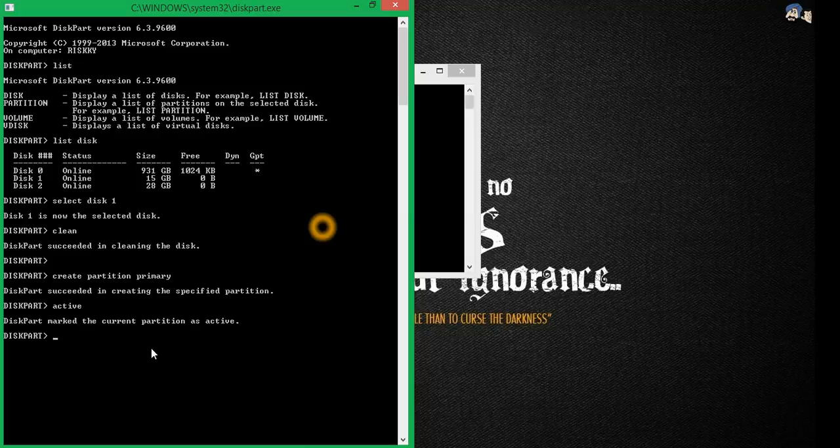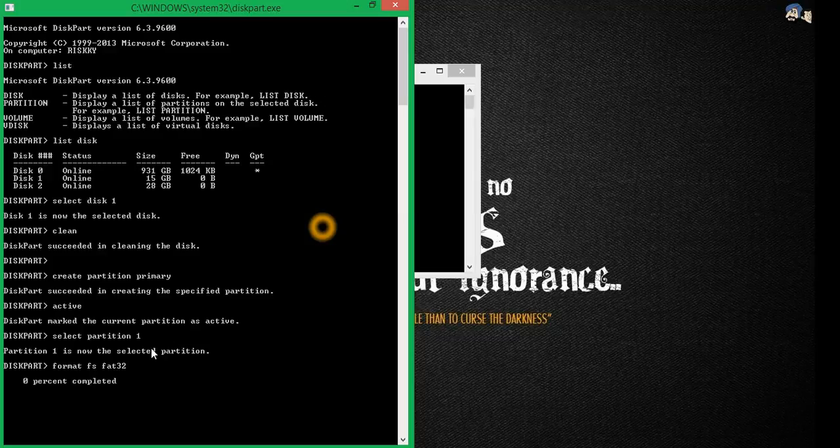Then now select the partition. We will type select partition 1. Partition 1 is now selected. Now format it. Now we will type format fs=FAT32.